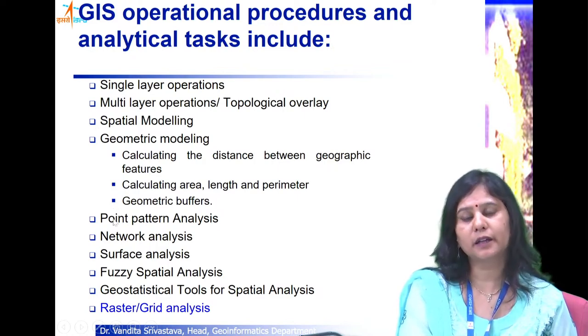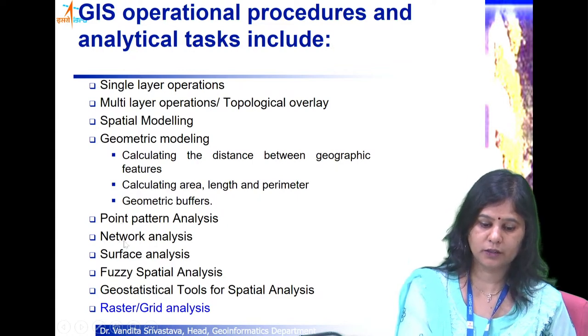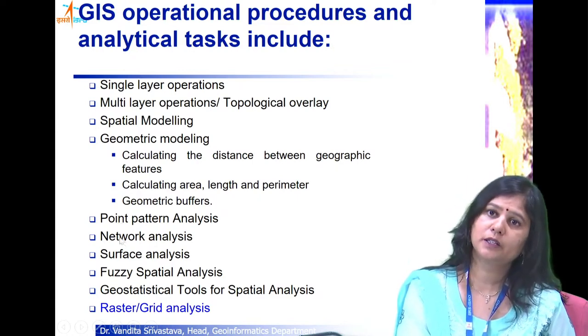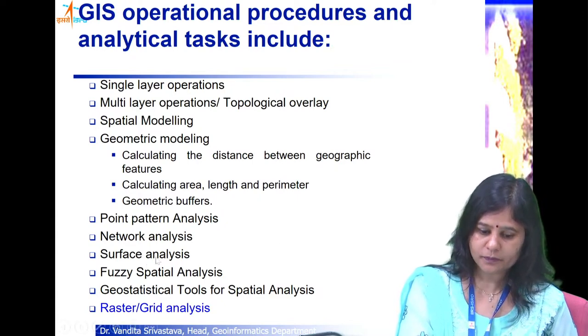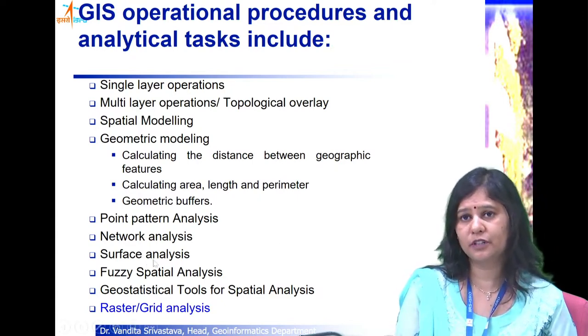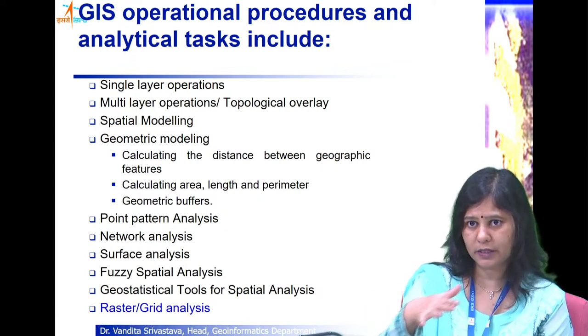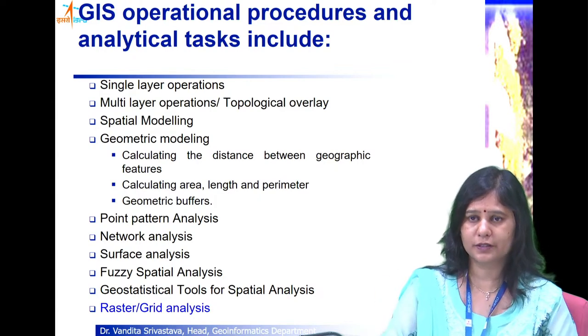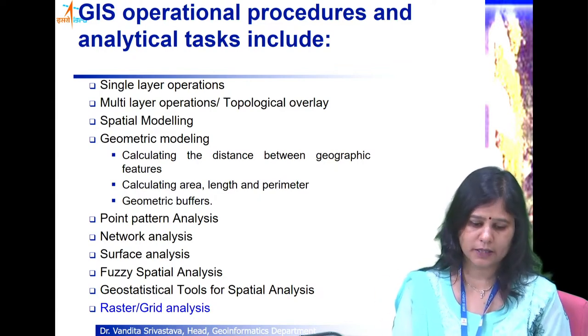Then you can make specific analyses for studying point features, calculating the patterns of the points. Then you can also study linear features using network analysis. You can study a third variable with respect to x and y. We call it surface analysis, because we are trying to study the third variable as a surface. It can be elevation, topography, crime potential, population, anything.